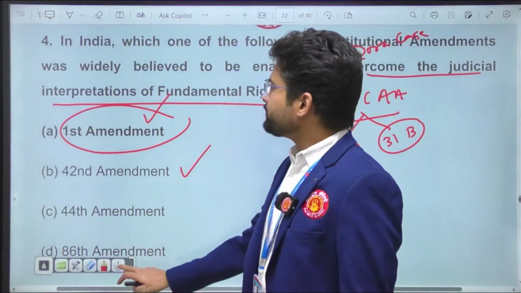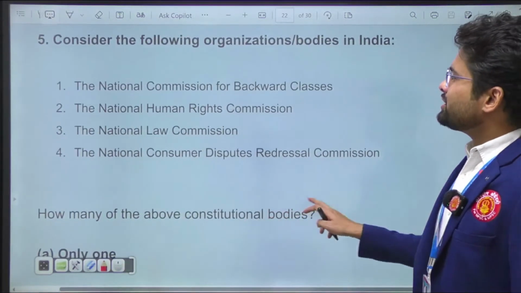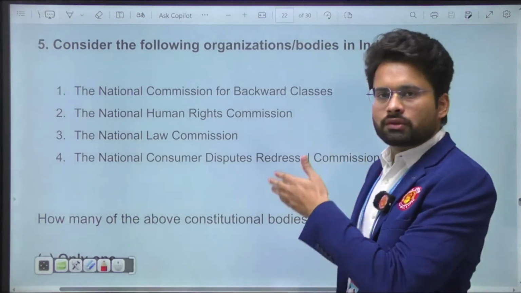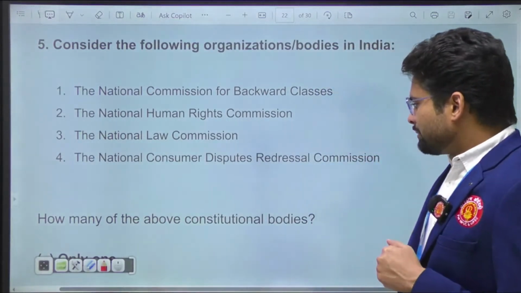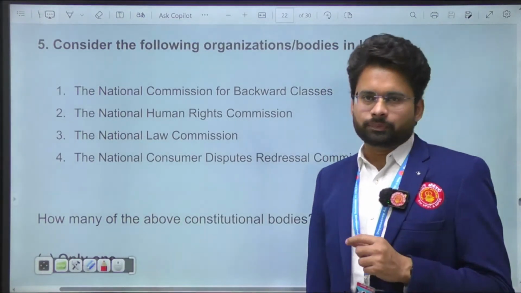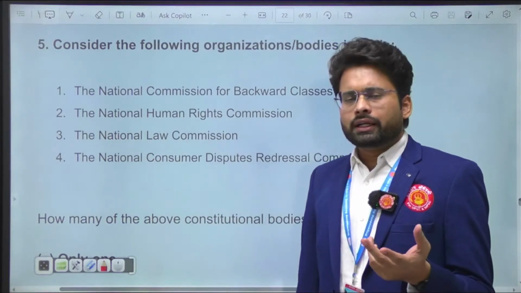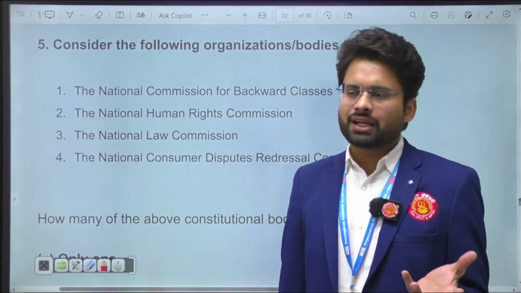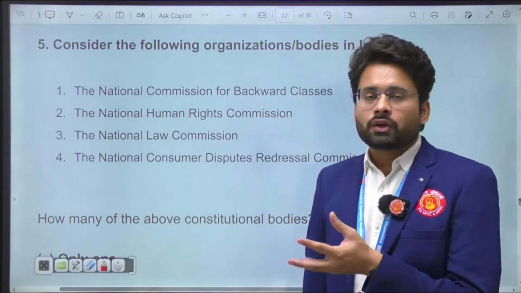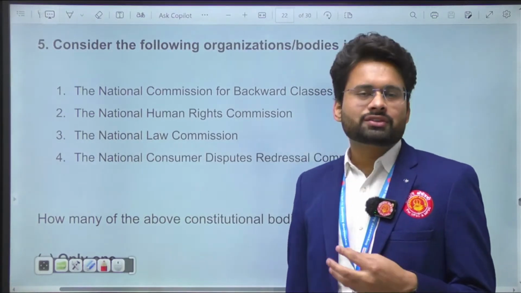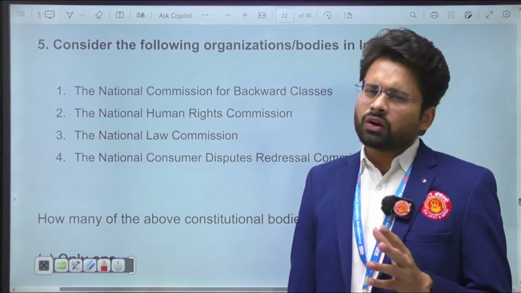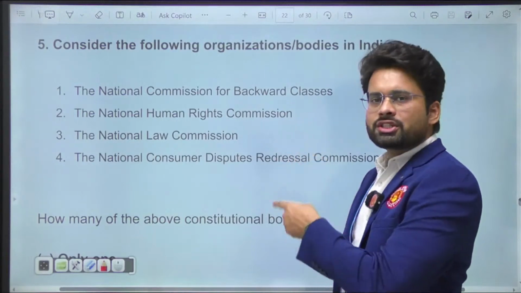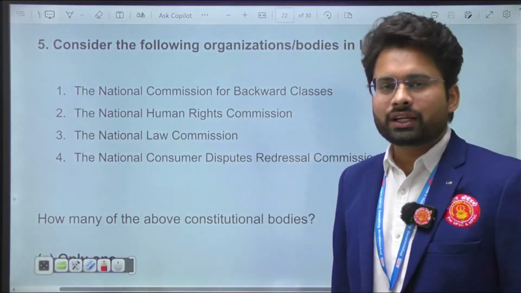Now what about the fifth question? Consider the following organizations as bodies in the Constitution, and they have given four different bodies, in which they are asking how many of them are constitutional bodies actually. As you know, in India we have different bodies. They source from the constitution, or from legislation, or from executive orders. So not all bodies are statutory, not all bodies are constitutional, and not all bodies are derived from executive orders. But if you look at these four different bodies, let's talk about their sources.